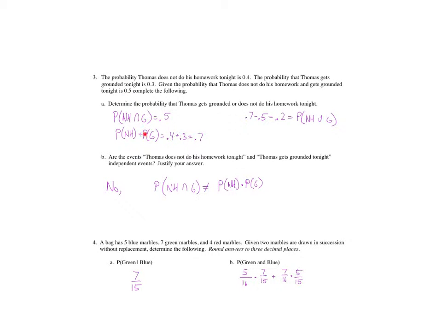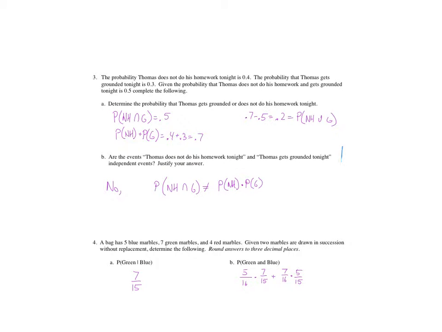So we can calculate the probability of either of these events using the old formula. Are the events Thomas does not do his homework and Thomas gets grounded tonight independent events? So we know three characteristics, and each individual probability. This comes from the formula which we'll see on the previous page.